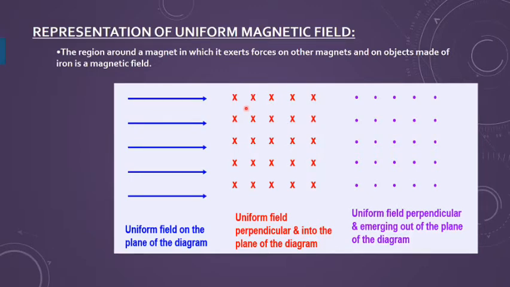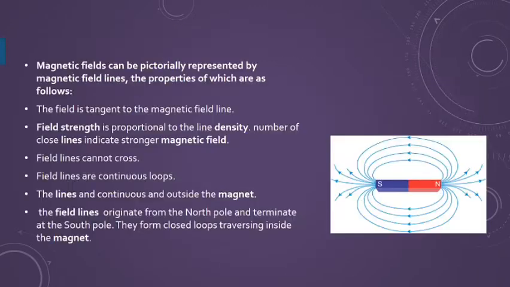I mean, here in this plane of this diagram or of the screen, I can see. If I have equispaced crosses, then they are representing again the uniform field, but which is perpendicular to the paper and into it, it means inwards. And if I have equispaced dots, then they represent again a uniform magnetic field perpendicular to the plane of paper and emerging out of its plane, it means an outwards field. So this is the representation. You should be aware of how to represent the magnetic field. Of course, the symbol is B, capital B, we use with a vector sign. It's a vector quantity because it has a direction.